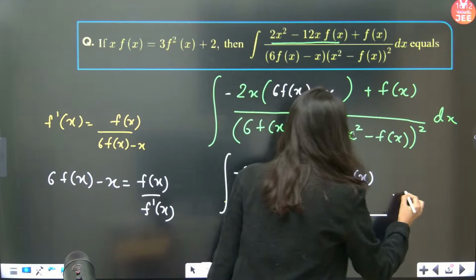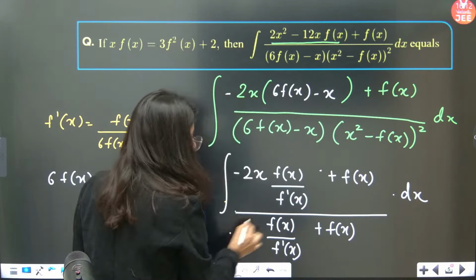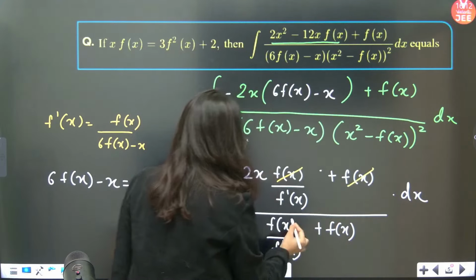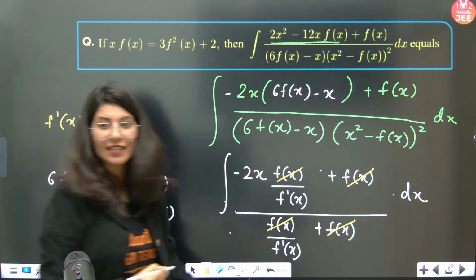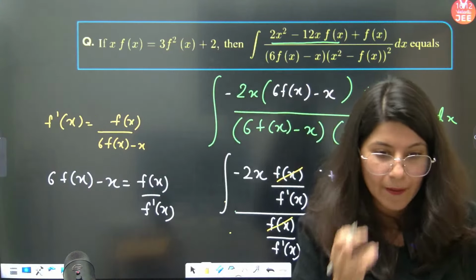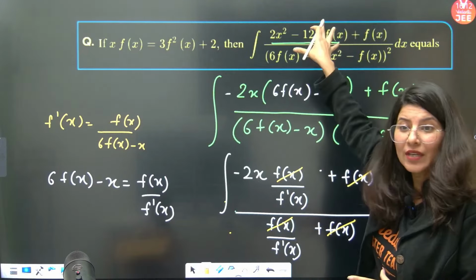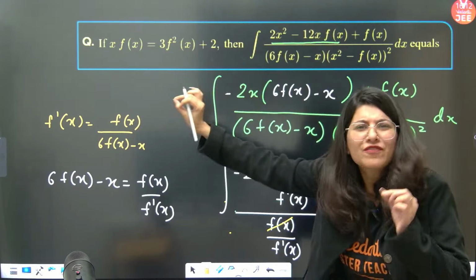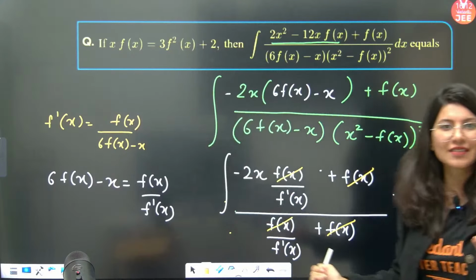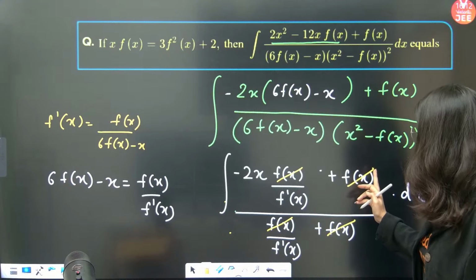Integral, and this is dx. Can you see it clearly that f x is gone? Gradually, step by step, we are reducing the scary looking expression with the help of just this expression, right?